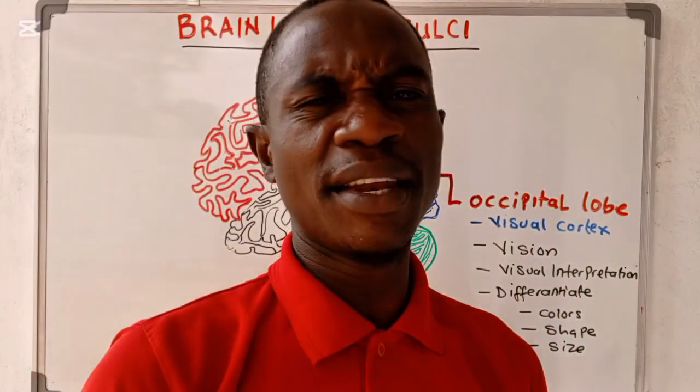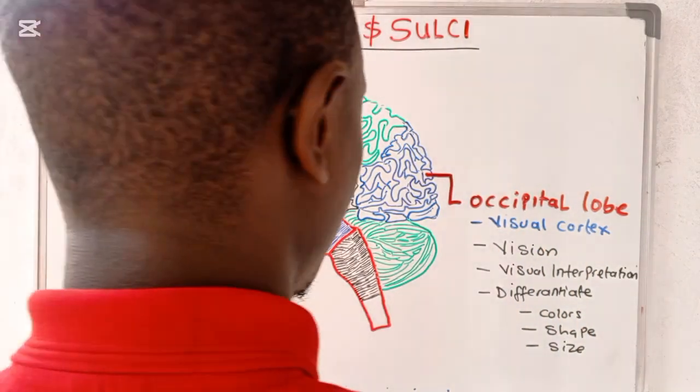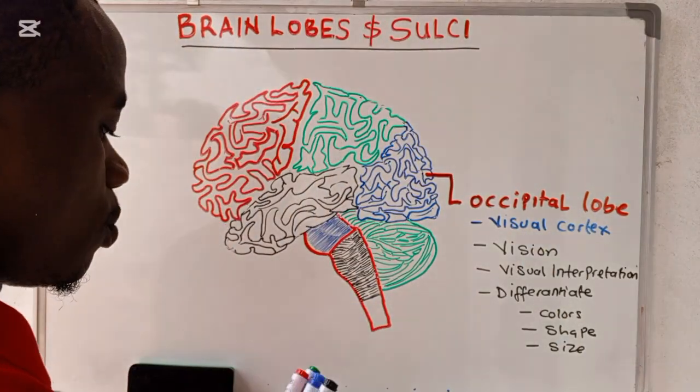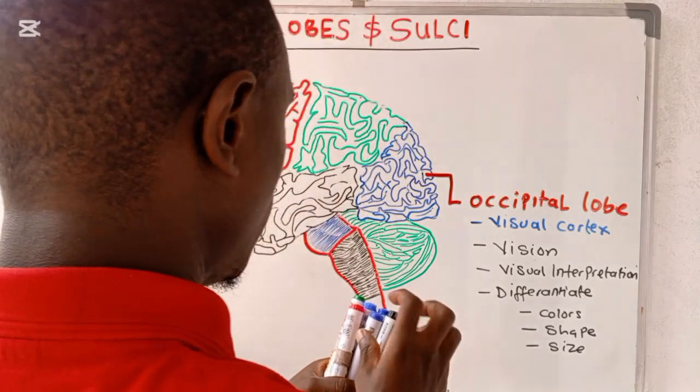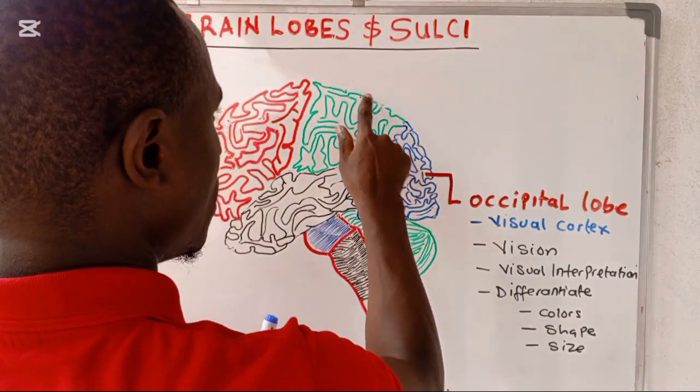There are very many other functions, these are to mention but a few. Okay, so now that is what we call the occipital lobe. Now coming to the next one, you see this lobe here, the one which is now labeled in green.